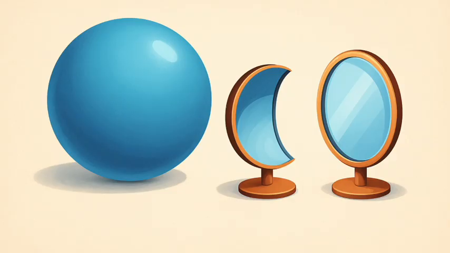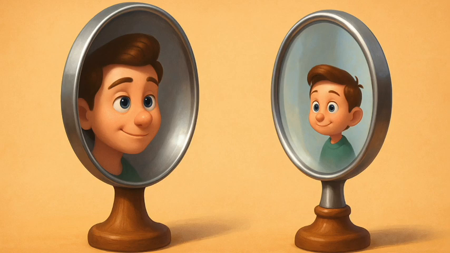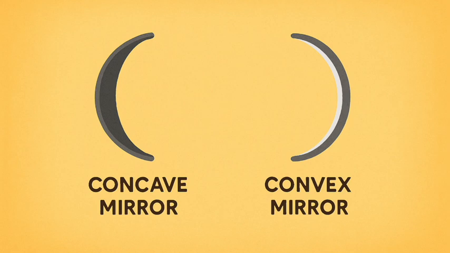9.2 Spherical mirrors. The reflecting surface of a spherical mirror may be curved inwards or outwards. A spherical mirror whose reflecting surface is curved inwards, that is, faces towards the center of the sphere, is called a concave mirror. A spherical mirror whose reflecting surface is curved outwards is called a convex mirror. The schematic representation of these mirrors is shown in Fig. 9.1. You may note in these diagrams that the back of the mirror is shaded.